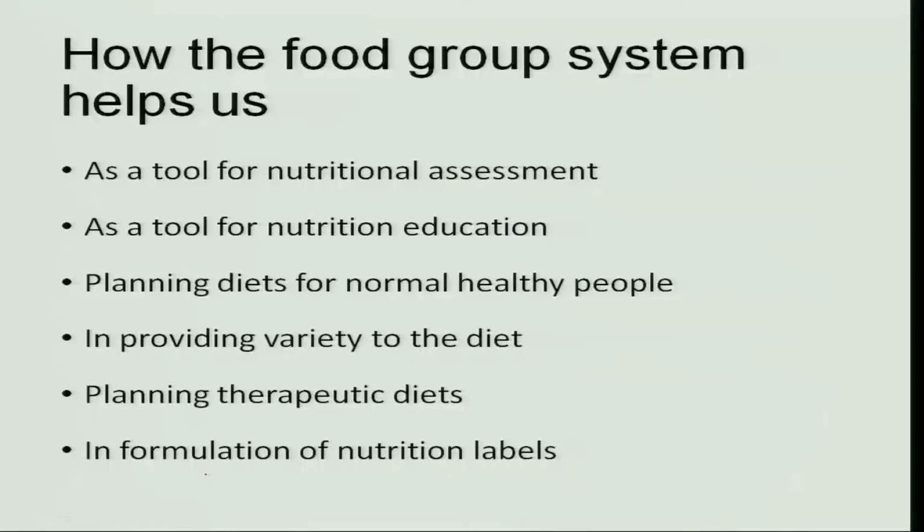Now, how is the food group system used, or how does it help us to plan the meal? It acts as a tool for nutritional assessment. Generally when we do nutritional assessment of a community, we take their dietary intake. After they tell us what they have eaten over the 24 hours or the past 3 days, we assess what foods are going into their diet, what the lacuna in their diet is, and what the probability of getting deficiency symptoms is.